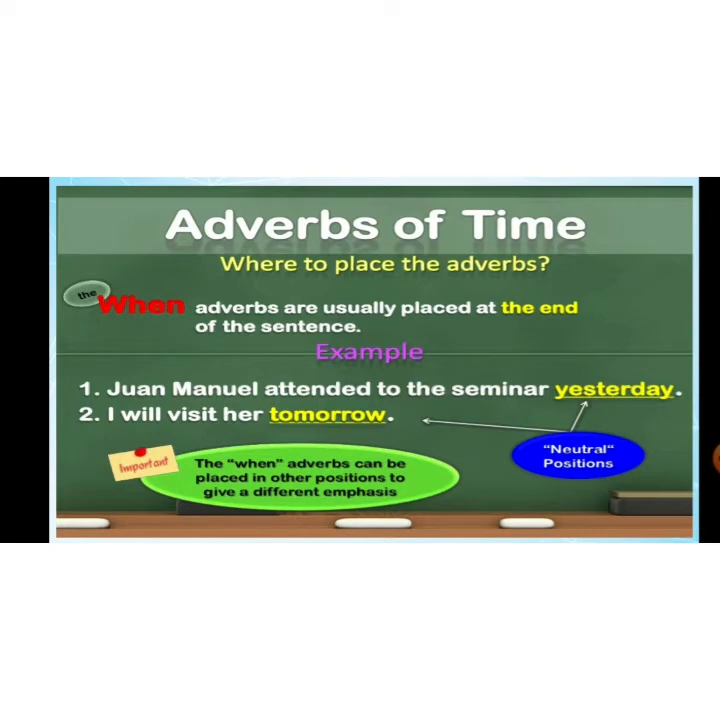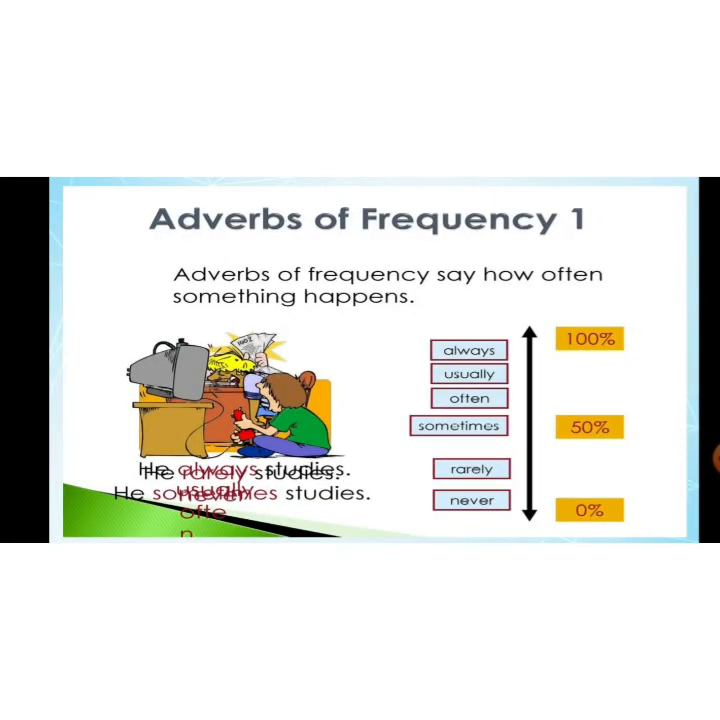Let's move to another example. The doctor reached immediately. When did the doctor reach? Immediately. So adverb of time talks about when action is being done. Okay. Now move to adverb of frequency. Adverb of frequency talks about how often something happens. मतलब वो कितनी बार, how often means कितनी बार.